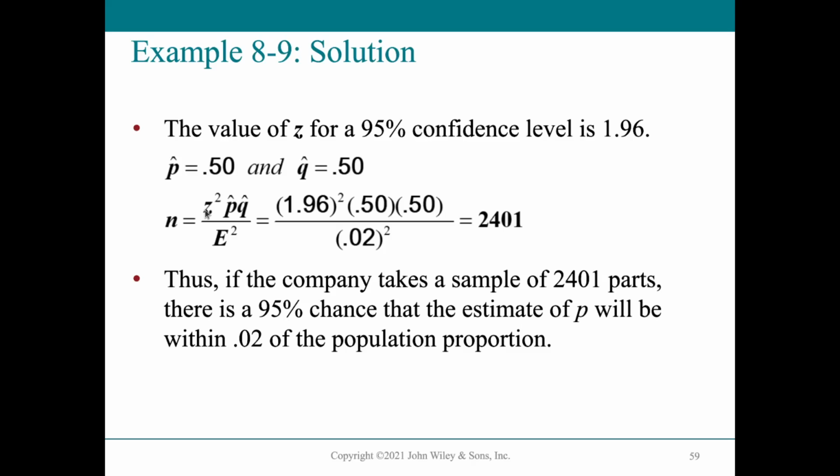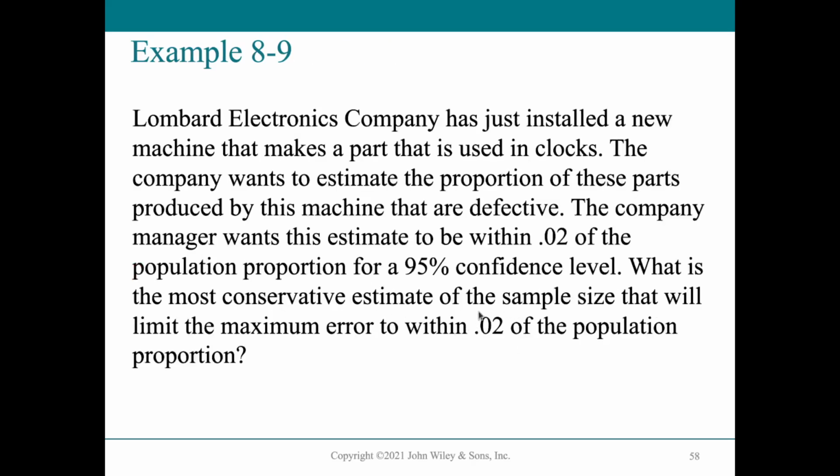So what is the value of z that will give us 0.025 area beneath the leftmost curve, and also look at the counterpart on the rightmost curve. That value is 1.96, and then we just plug it in our equation. So z squared times 0.5 times 0.5, and our margin of error is 0.02.